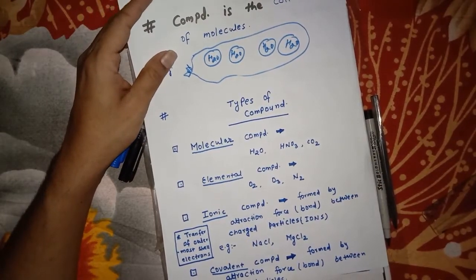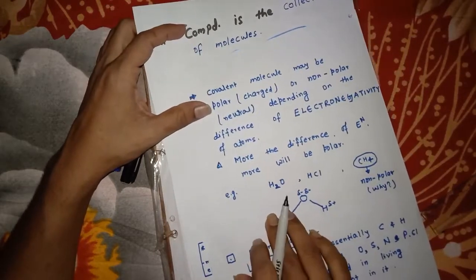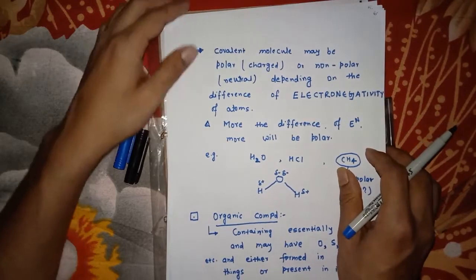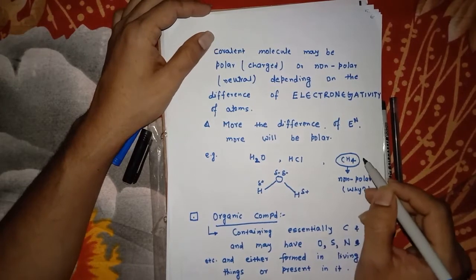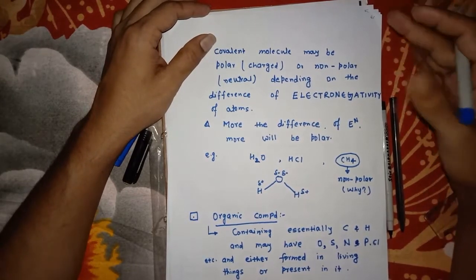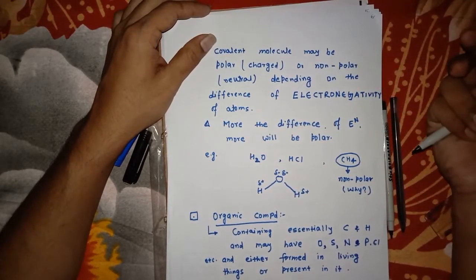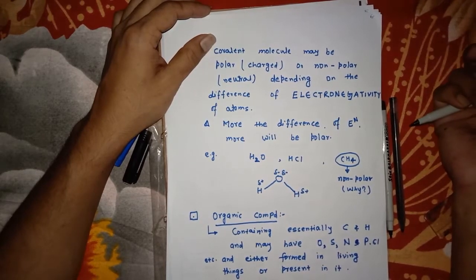For example, H2O, HCl, CH4, etc. But covalent compounds have various special properties which we study in bonding, chemical bond.